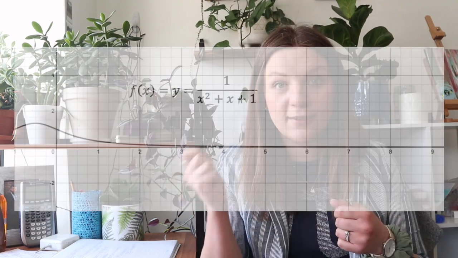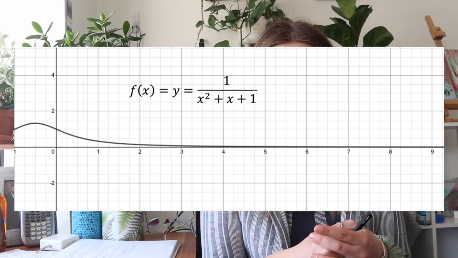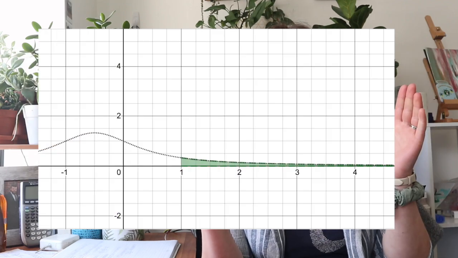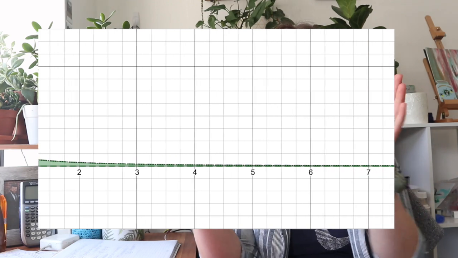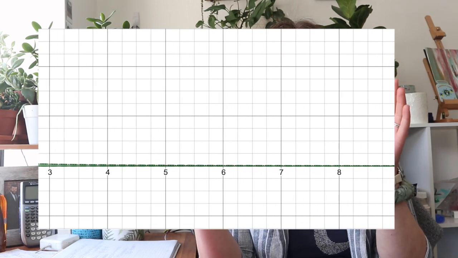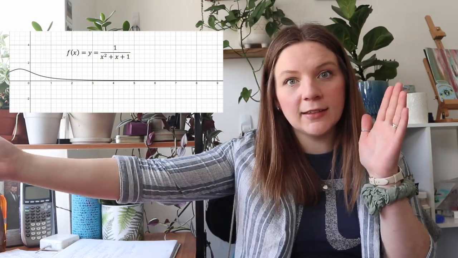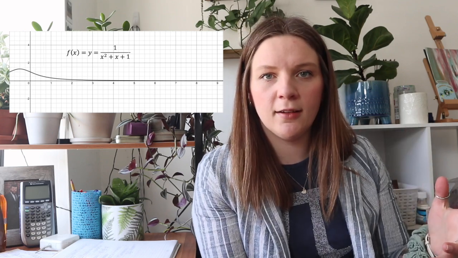So imagine I take this function, 1 over x squared plus x plus 1, and I look at the area under the curve from x equals 1 to x equals infinity. So we would imagine that since this is an infinite length, we should get an infinite area. But we don't.